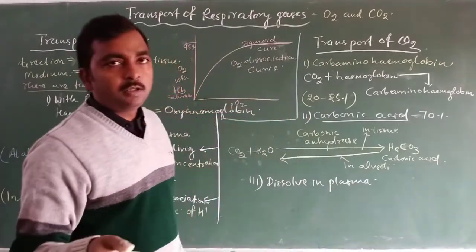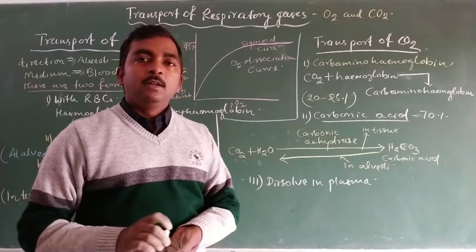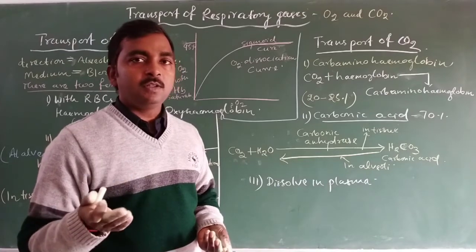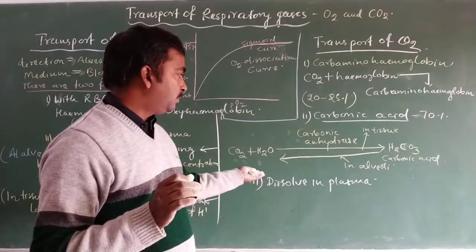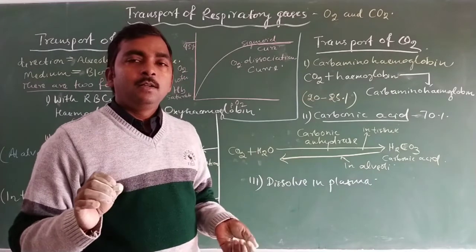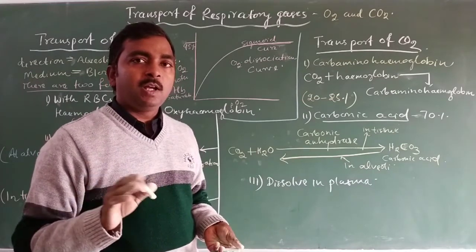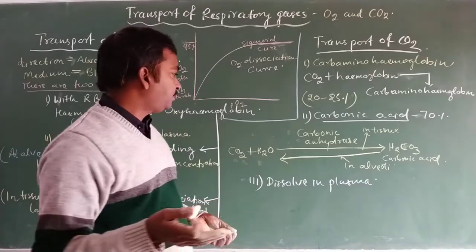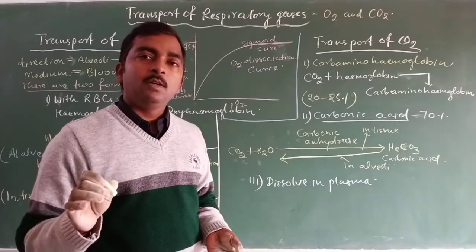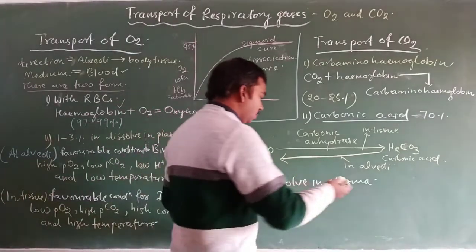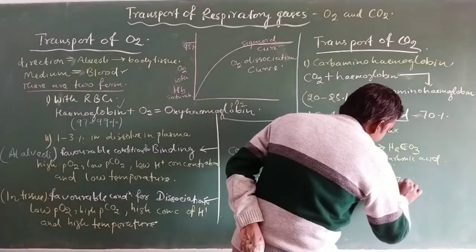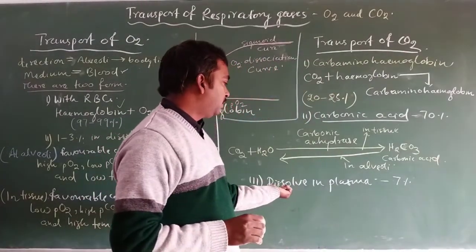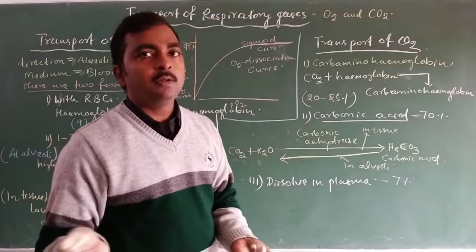Because carbon dioxide is more soluble than oxygen, carbon dioxide is transported through plasma, dissolved in plasma more than oxygen. So about 7% of CO2 gets dissolved in plasma and transported through our blood.